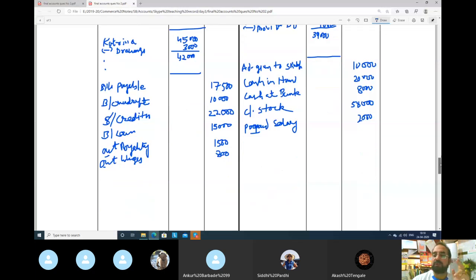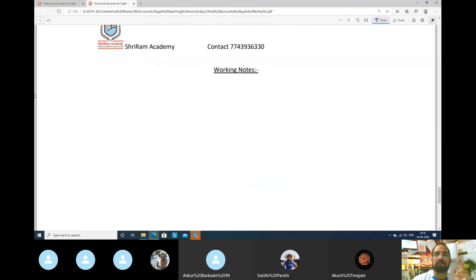So we will go to working notes here. First 39,000 का 3%, 3 by 100. 3% कितना आएगा कि we will not still receive money. So it will be 390 rupees into 3.